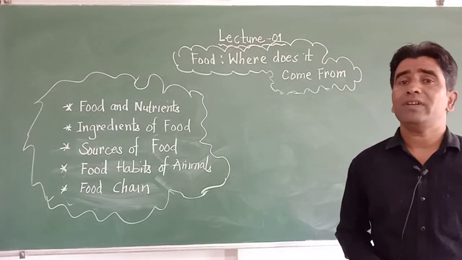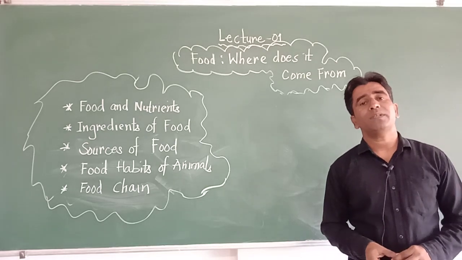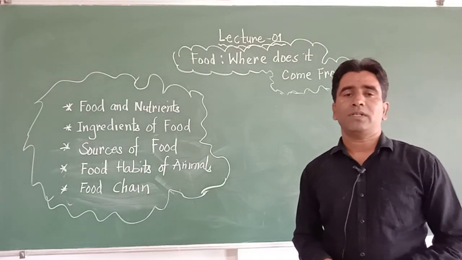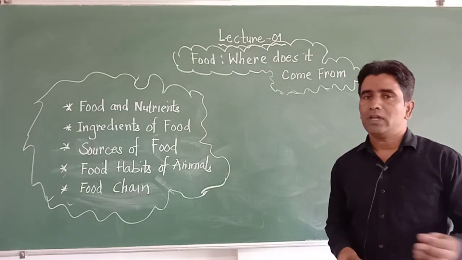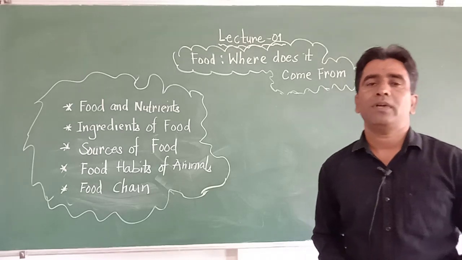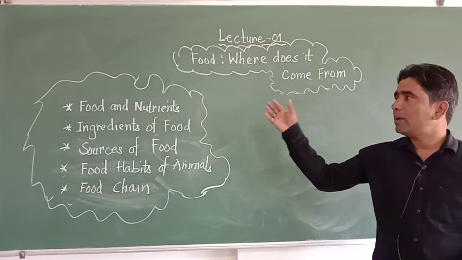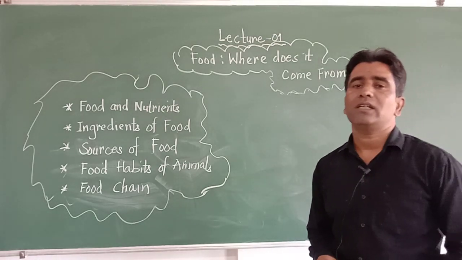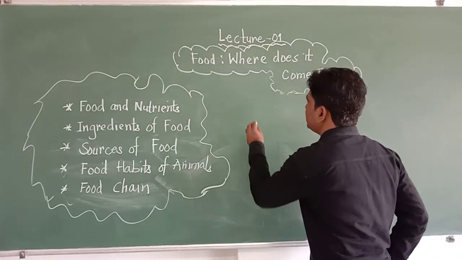The food which we eat contains certain chemical substances that help us to do our daily activities. These chemical substances are called nutrients of food. We are going to learn about the various types of nutrients in detail in the second chapter. In this chapter we are going to discuss only food. Food has certain functions in the body, so let us discuss the functions of food.